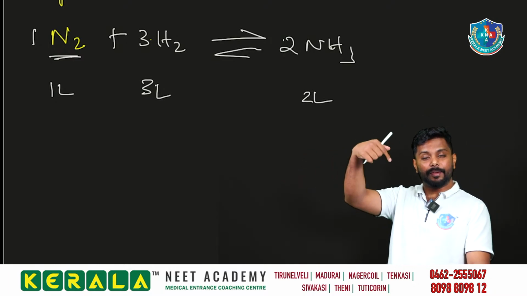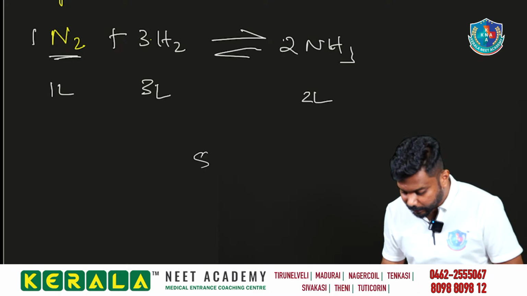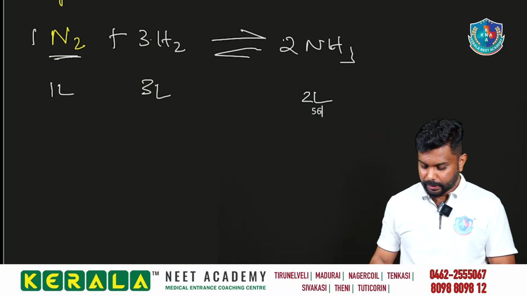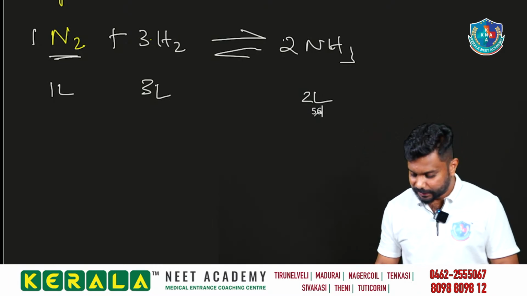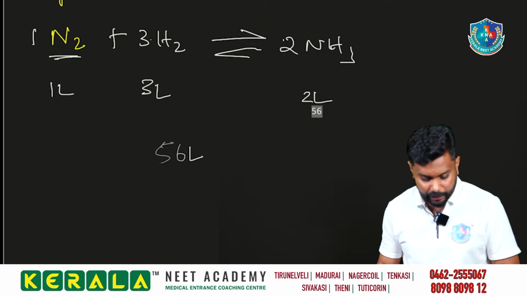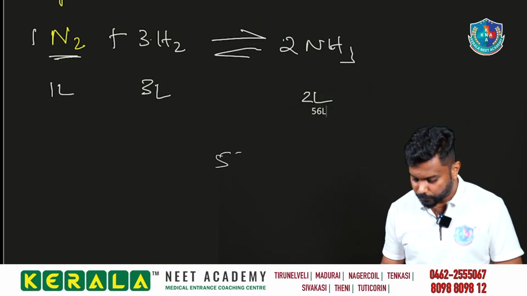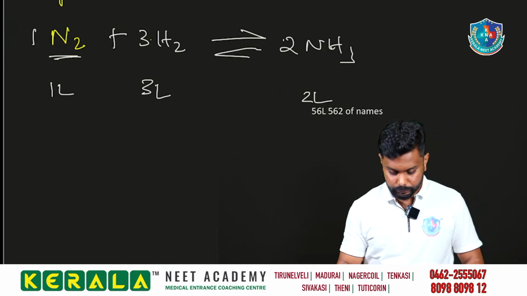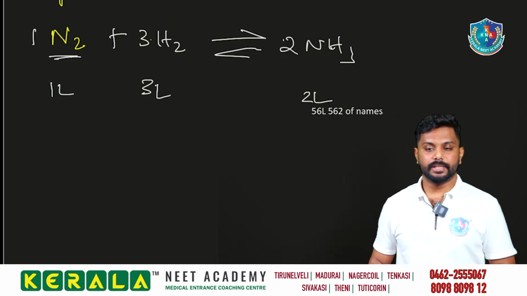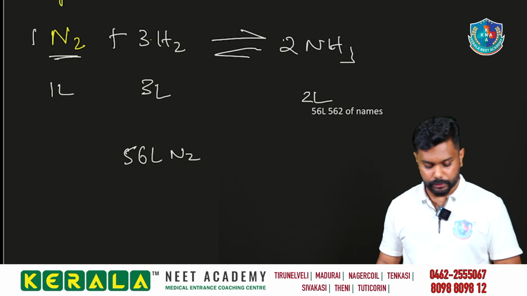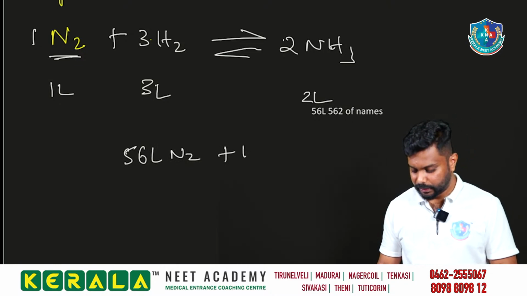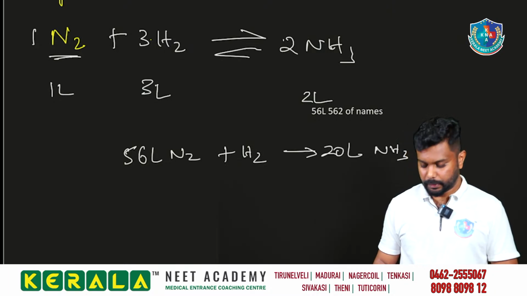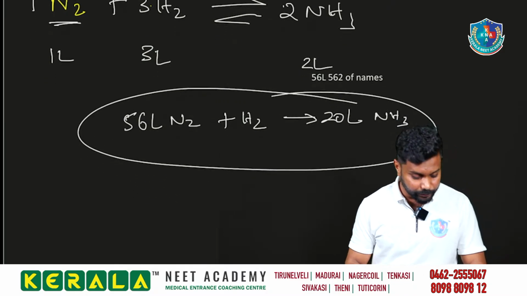In the given, it is mentioned 56 liter of nitrogen gas. So what is the answer? Just comment. 56 liter of the N2 gas is mixed with the hydrogen to give 20 liter of ammonia. So what is the unused nitrogen we are having?